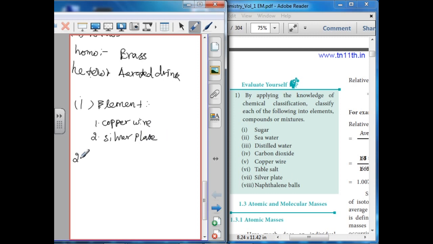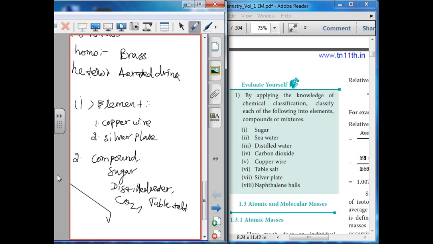Second, compound: sugar is a compound, distilled water, compound, carbon dioxide, compound, table salt, compound, the last one, naphthalene ball, compound.